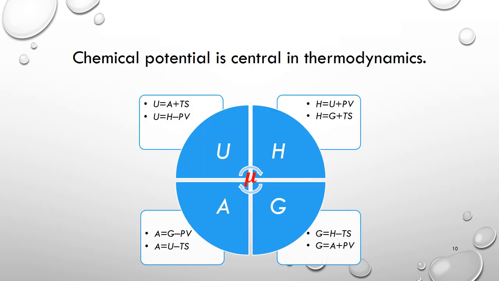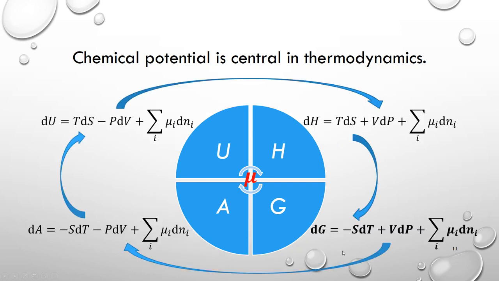The chemical potential is a central concept in thermodynamics. So here's a diagram. We have internal energy, enthalpy, Helmholtz energy, and Gibbs energy. Mu sits at the center. And among U, H, A, and G, there are 8 equations that relate them to each other. For example, G is H minus TS, G is also A plus PV.